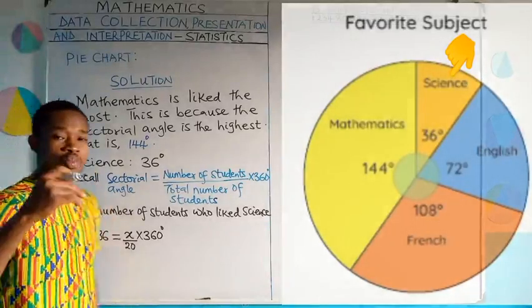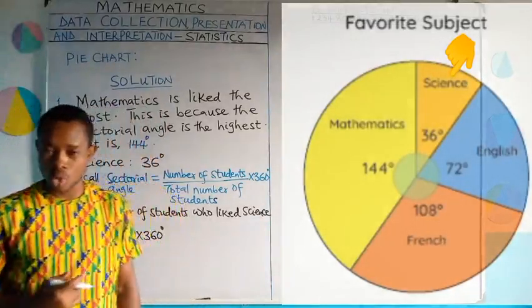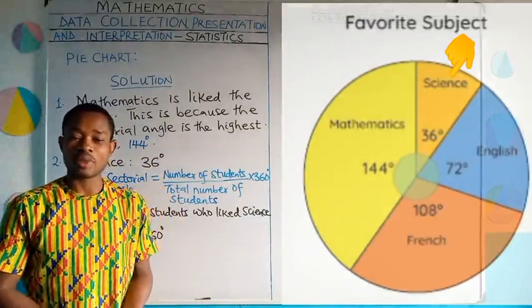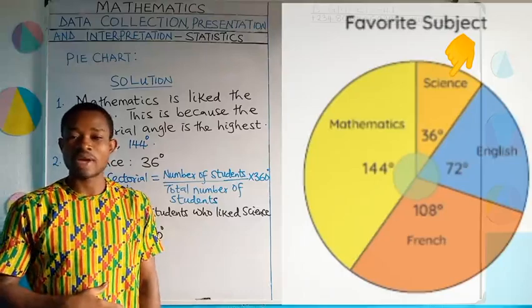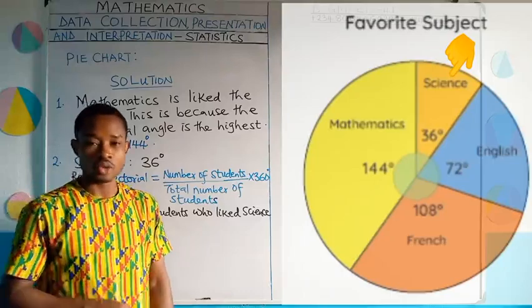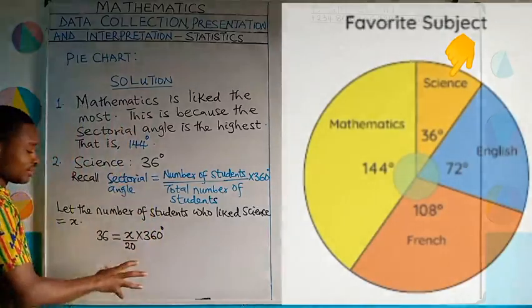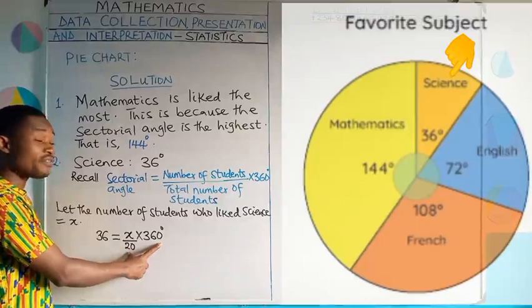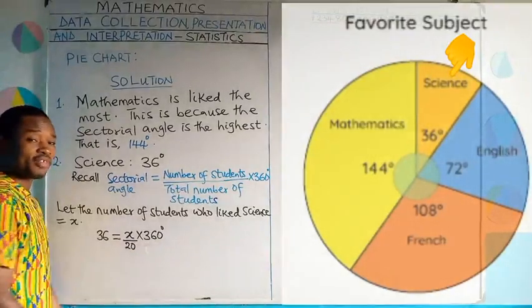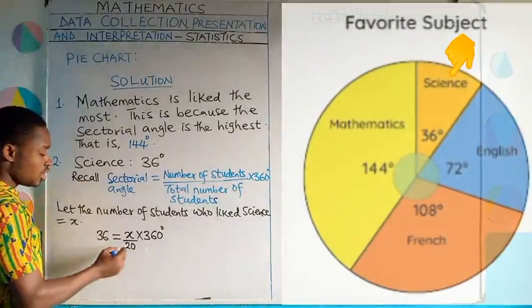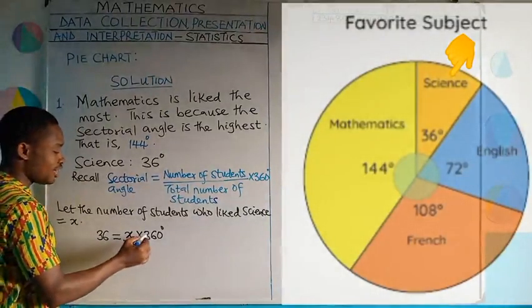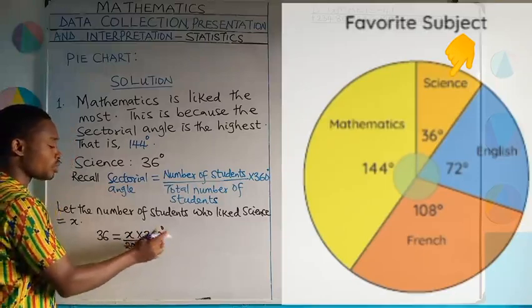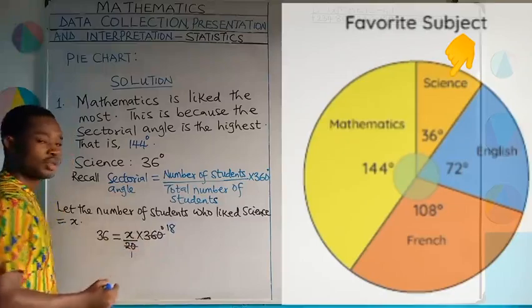I've already taught you the principles of simple equations: when to collect like terms, when to cross multiply, when to divide both sides by the coefficient of an unknown. Looking at this, we can do division here first. I've told you whenever you can divide, do it before multiplication. Now this 20 can divide this 360. 20 divided by 20 will give you 1. 20 goes into 360 18 times.